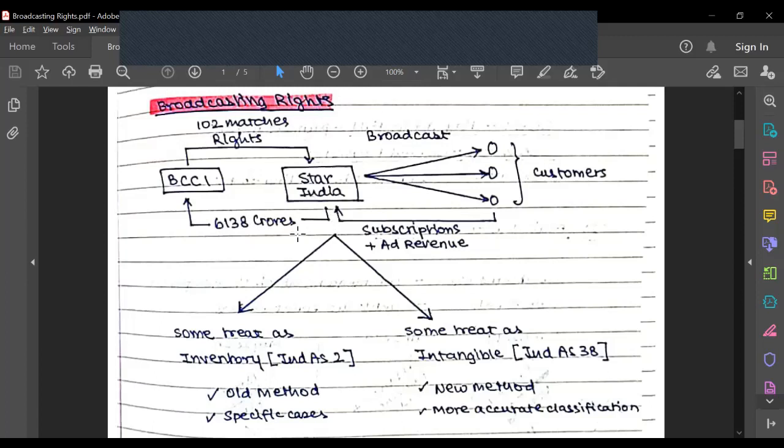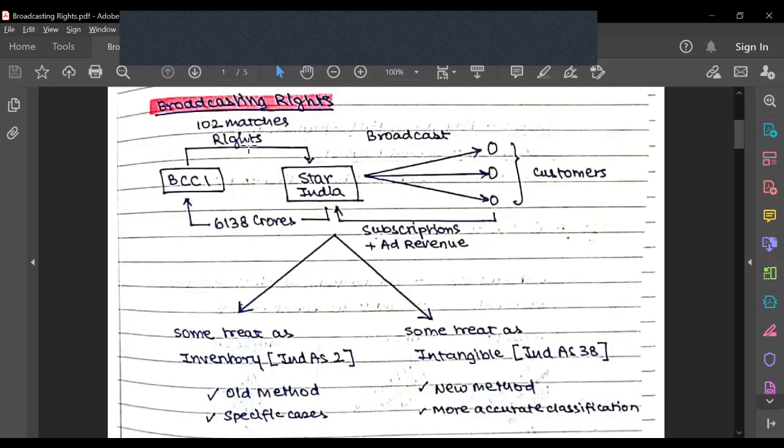After that, Star India broadcasts these matches to its customers, and in turn it receives money in the form of subscriptions from the customers, as well as ad revenue from the advertisement sponsors. That is the essence of broadcasting rights.